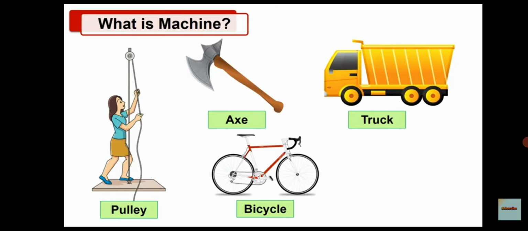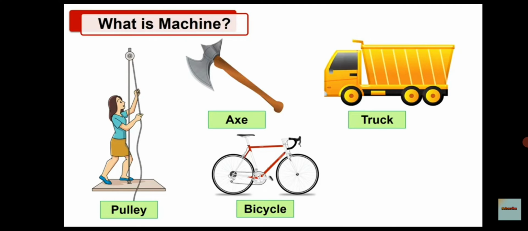For example, the nail cutter, the bottle opener, the wheel used to push the load shown in the picture are all machines. They have only one part or two parts, which means it is easy to work also.